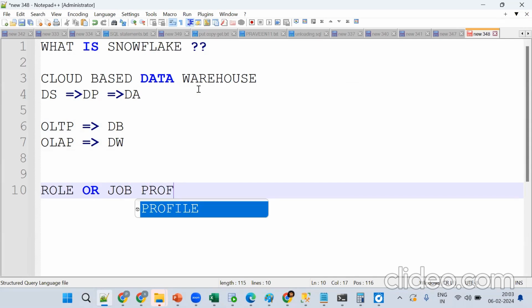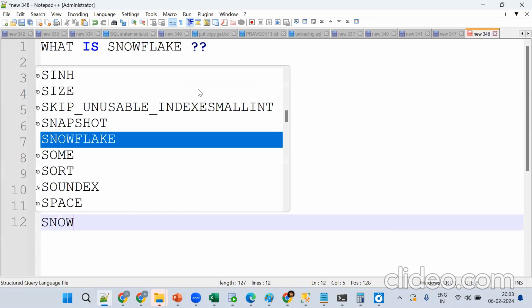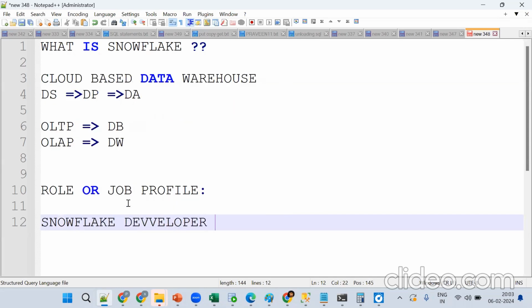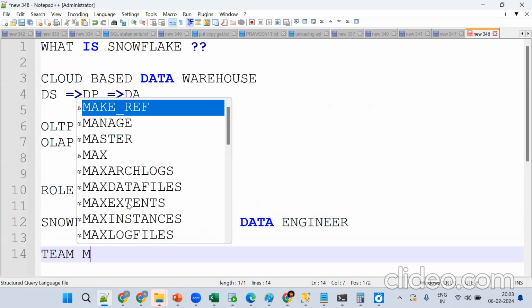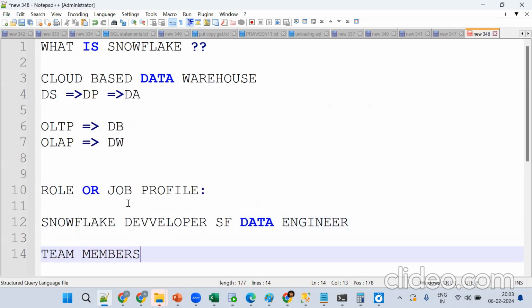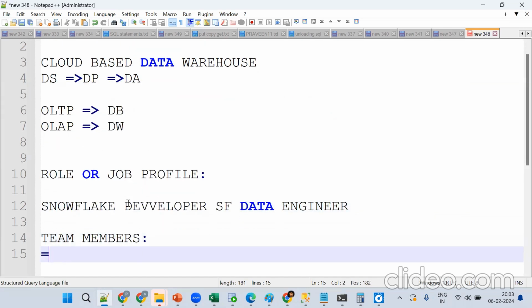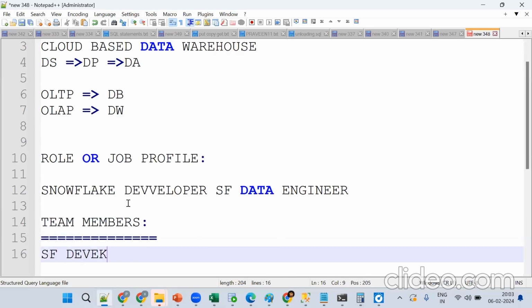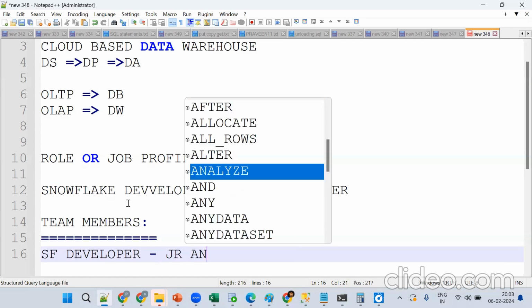Snowflake Developer. Okay, so we are called Snowflake Developer, or we call it data engineer. Snowflake data engineer. Tell me who are the team members. So these are important from an interview perspective. Our team members will have what? Snowflake developers. Okay, so it can be junior and senior.